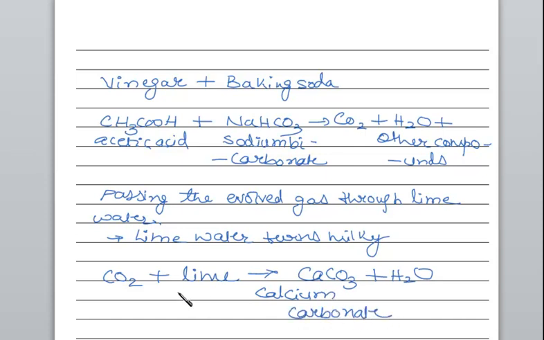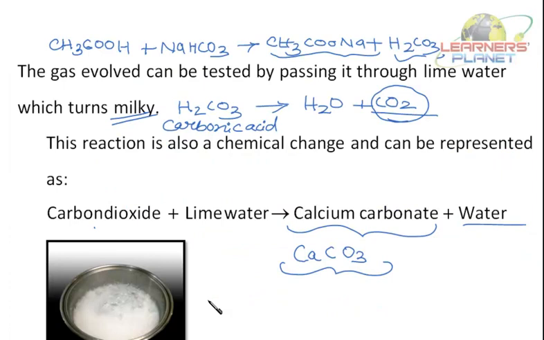And lime is what? Calcium hydroxide. Now, due to the formation of calcium carbonate, lime water turns milky. So, this is again a chemical change. Why is it happening? Because of the chemical reaction.